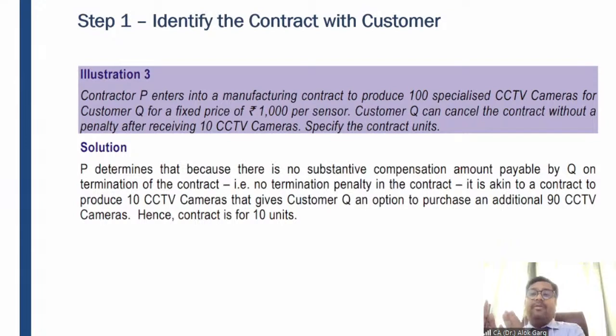For the 90 units, of course, the revenue could be recognized for the 10 units, but for the 90 units, the revenue will be recognized when the performance obligation gets satisfied, right? So in this case, the contract will be considered only for 10 units, because what is a contract? It's an agreement which creates enforceable rights and obligations, right?